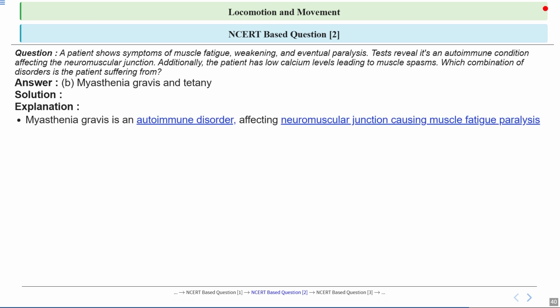Talking about myasthenia gravis, it is an autoimmune disorder. Think of it like the body's defense system accidentally attacking the communication bridge between nerves and muscles, making muscles weak and tired. Over time, this can even lead to paralysis, just like broken telephone lines stop messages from getting through. Tetany is rapid muscle spasms due to low calcium levels in the body fluid.